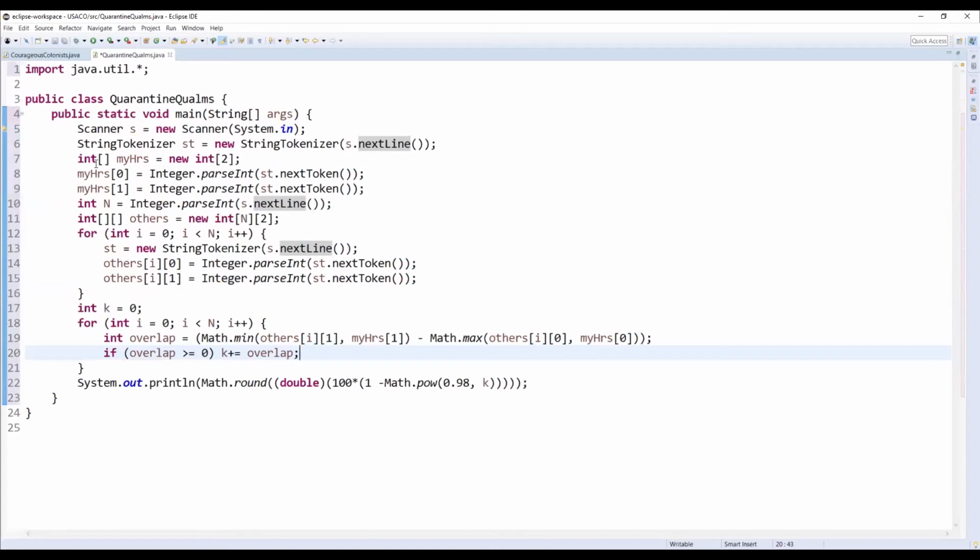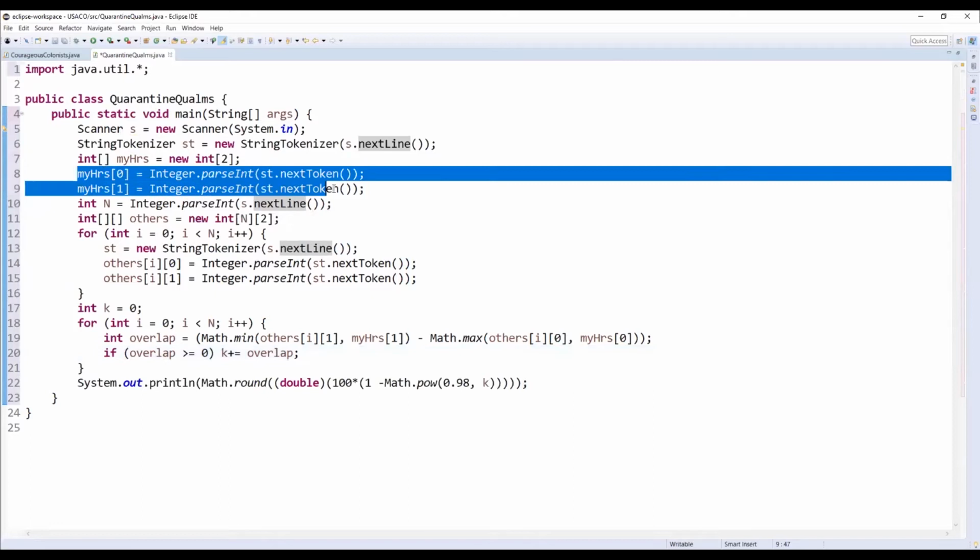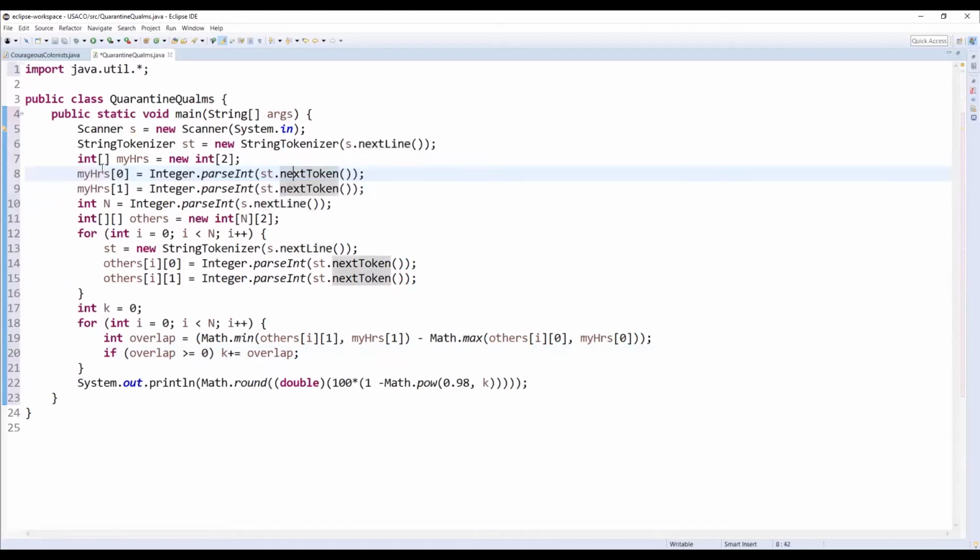So first, we're just taking the input. We created an array to store it. This is in Java, but we're just going to go over the Java solution, and it's basically the same for all the other languages, as I mentioned in the algorithm before. So first, we just want the input. I came out at my hour 0 and left at my hour 1. Then we input everybody else into an array: the ith person comes out at others[i][0] and leaves at others[i][1].